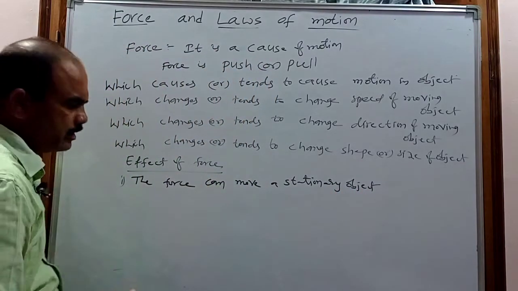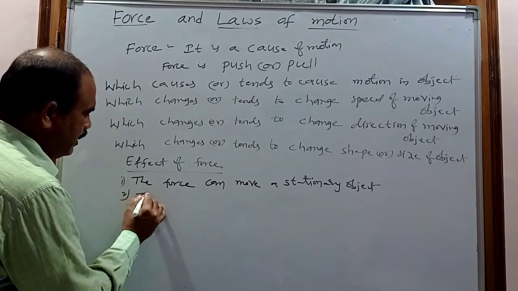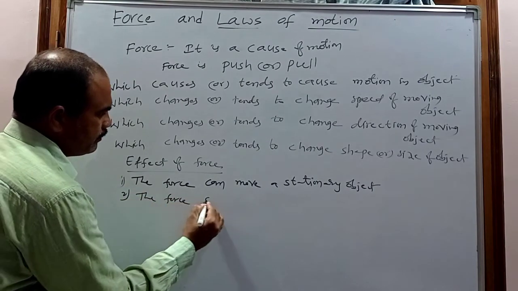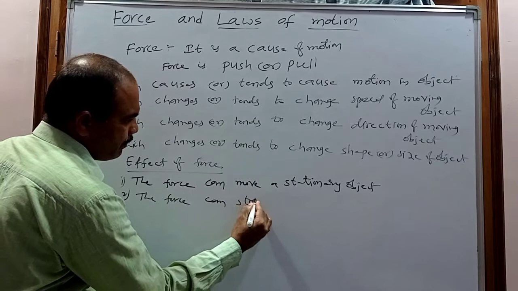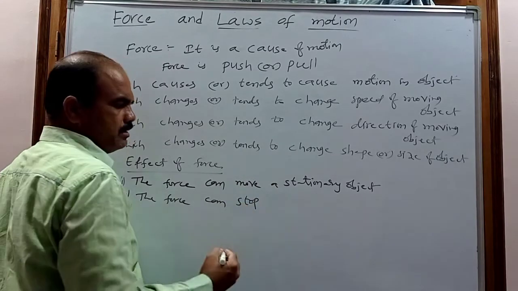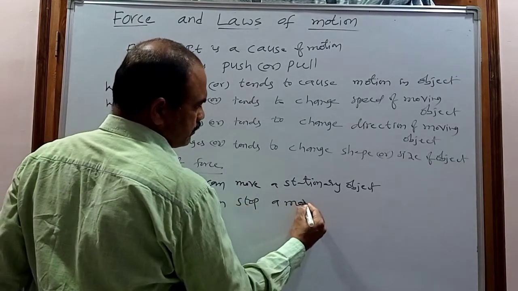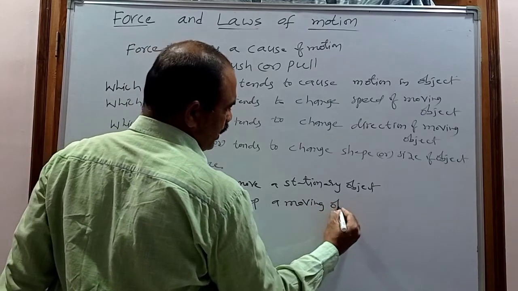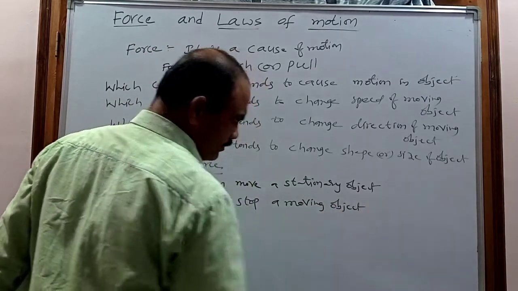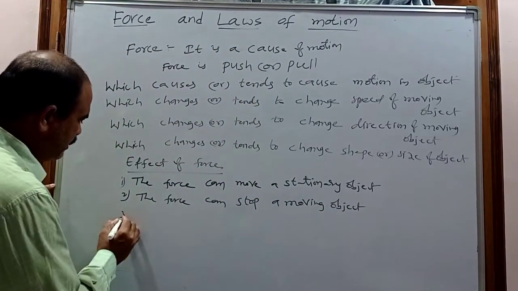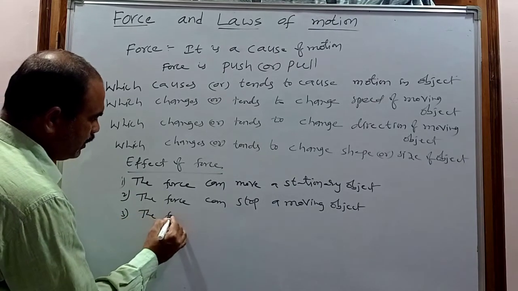The second effect: the force can stop a moving object.